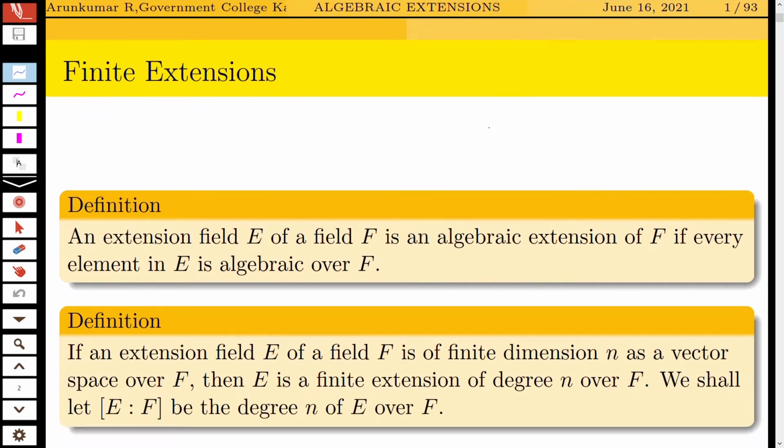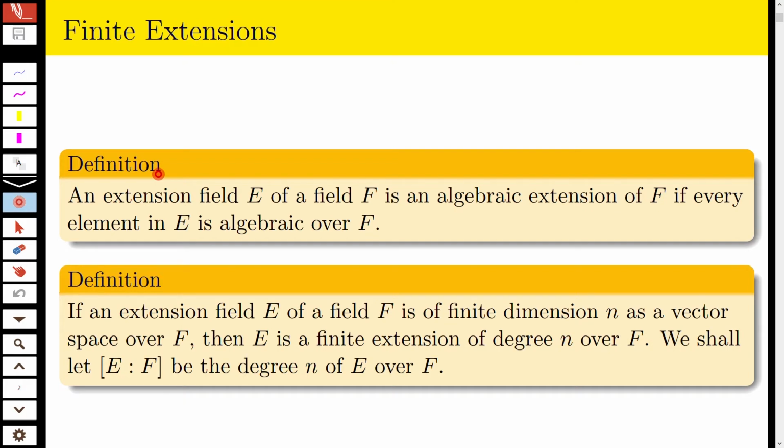First, we define what is meant by algebraic extension. This is a definition. An extension field E of a field F is an algebraic extension of F if every element in E is algebraic over F. You take an element alpha in E, then there exists a polynomial P of x in F of x such that P of alpha equal to 0 for every element alpha in E.